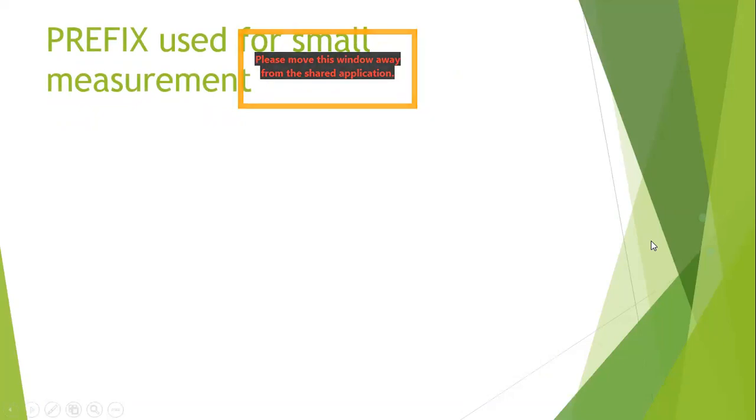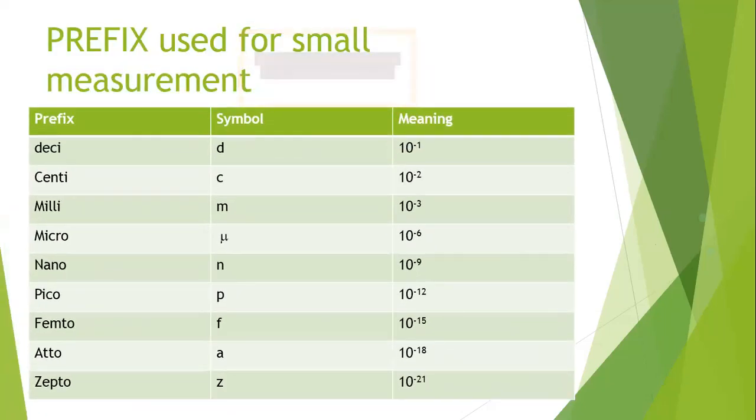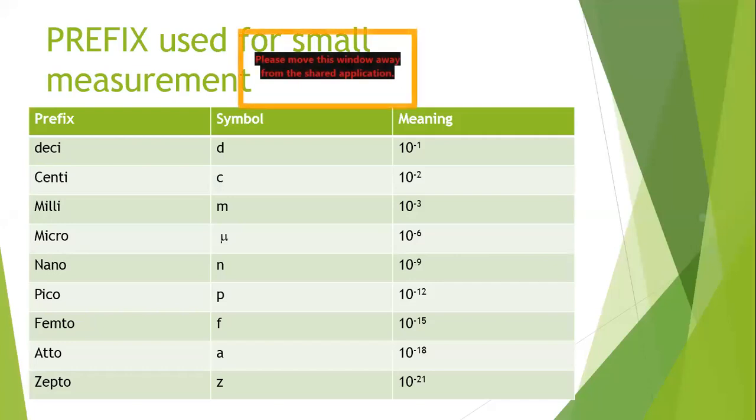The same way as we have prefixes for big measurements, we have prefixes for small measurements as well. Like if something is 1/10 of the original, it is 10 times smaller.